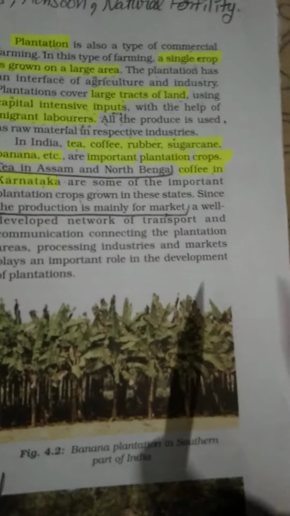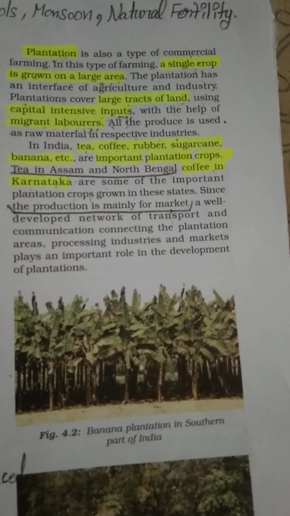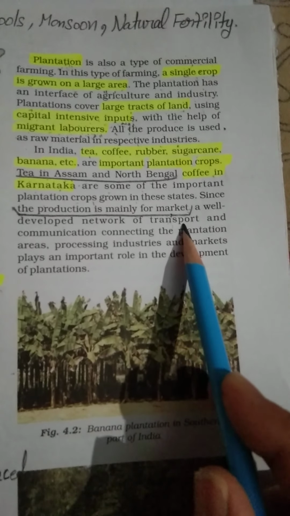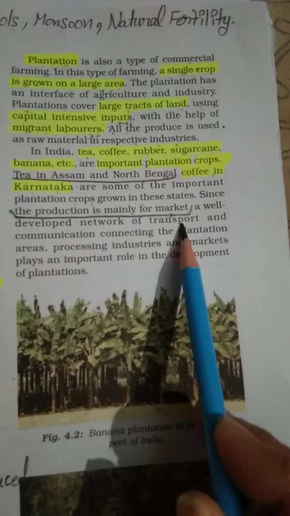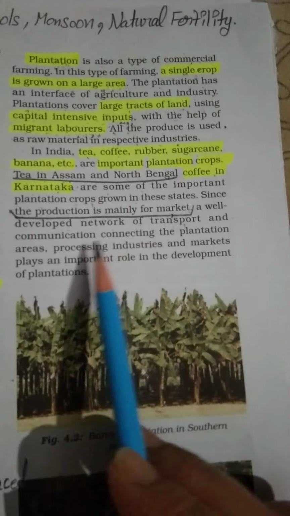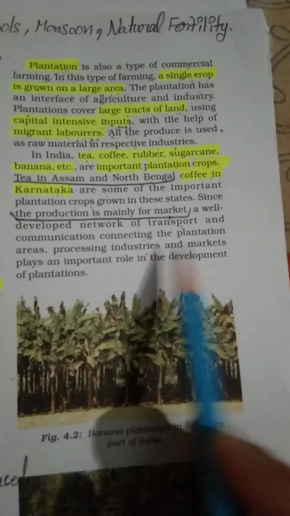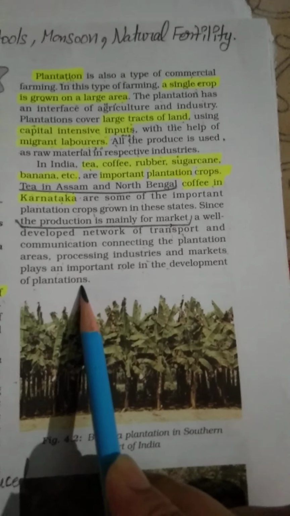A well developed network of transport. So students, when a farmer has a very large quantity of production, automatically the farmer needs a developed network of transport and communication connecting the plantation areas, processing industries and markets, which plays an important role in the development of plantation.